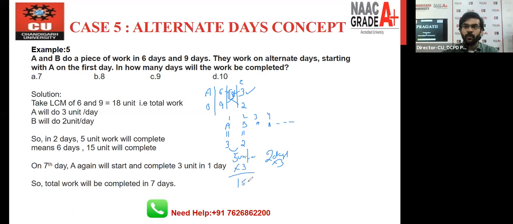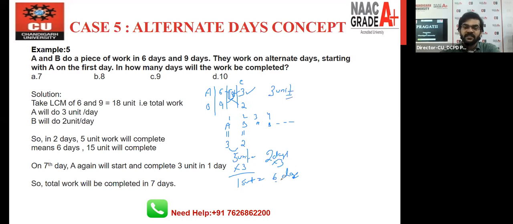So 15 unit work means what? That is 6 days, right? So we all know in 6 days, 15 unit work will be completed. So the remaining work we have how much? We have 3 unit work remaining.